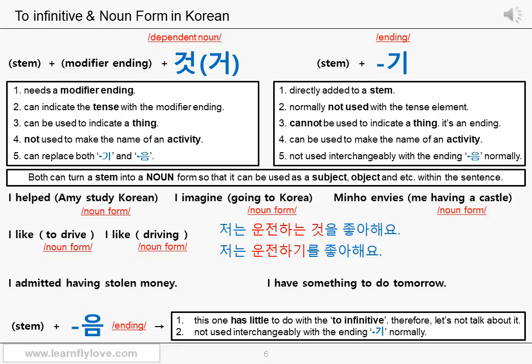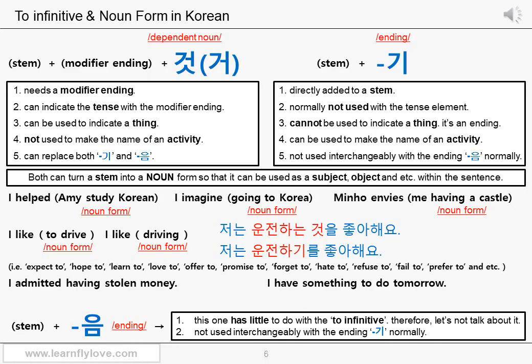Because I don't see any particular grammatical role of this to drive nor driving. If you think the to infinitive part has a special meaning such as in order to, or a specific role which has to be expressed, you need to find the proper ending or compound expression to express that in Korean. Please see these English verbs.